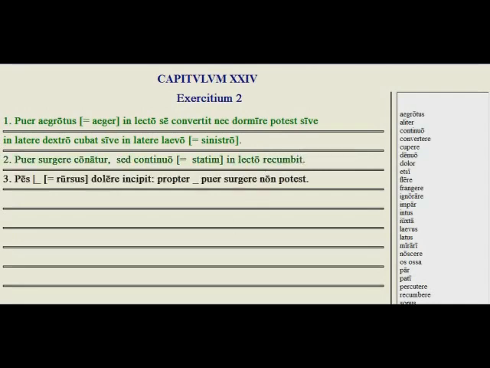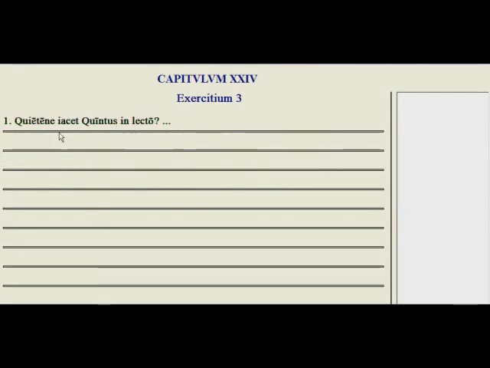Okay, let's look at the question and answer. Quietene iacet Quintus in lecto? Does Quintus lie quiet in his bed? Non quiete iacet, sed in lecto se convertit. Right, he turns himself over in his bed. Quintus non quiete iacet, sed in lecto se convertit.